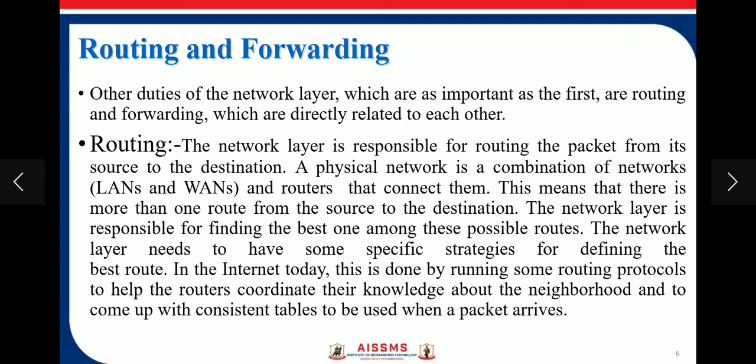A physical network is a combination of networks, that is LANs and WANs, and routers that connect them. This means that there is more than one route from the source to the destination. The network layer is responsible for finding the best one among these possible routes. The network layer needs to have some specific strategies for defining the best route.